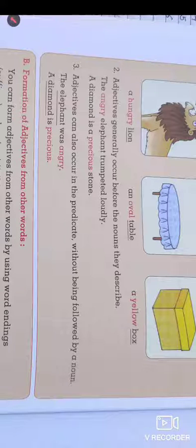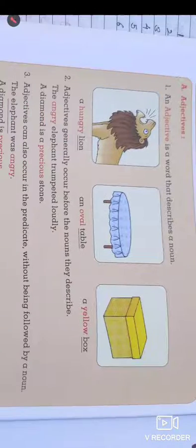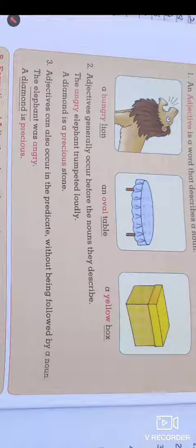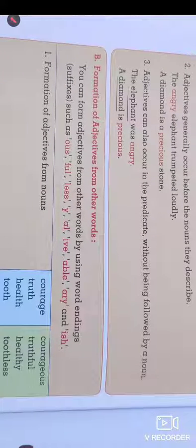So this is a very small lesson. In these lessons we come to know the definition of the adjective, its usual position in the sentence, that is, before the noun. But there are some sentences in which the adjective comes after the noun, in the predicate part of the sentence. So these three things we saw in these lessons.